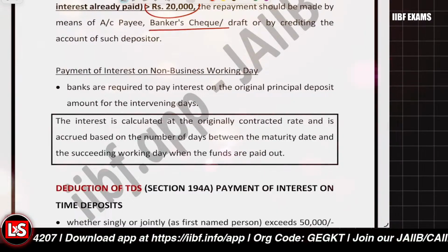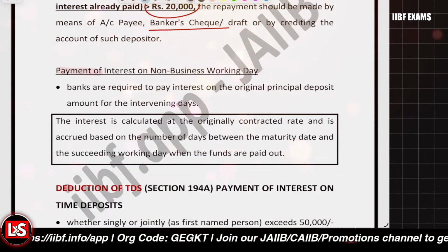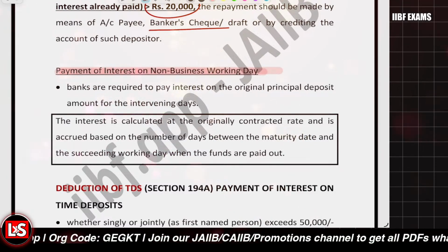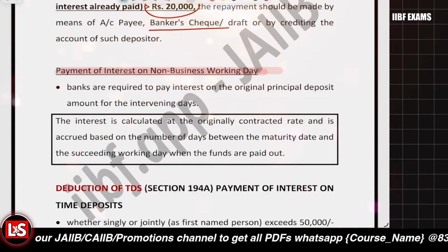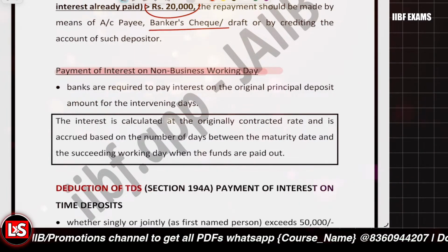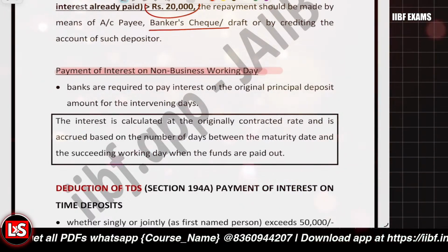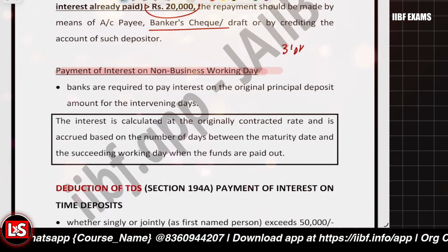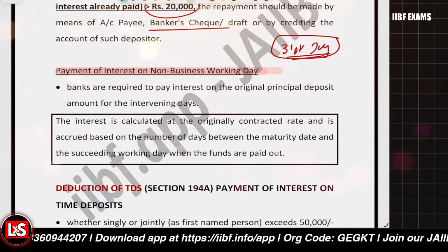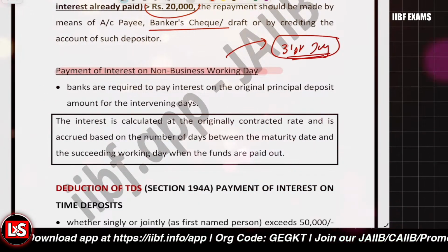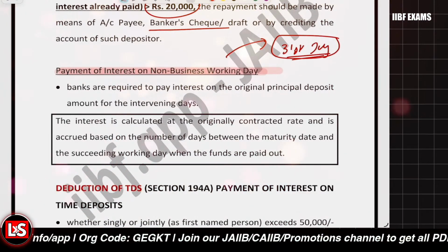Further, it's related to payment of interest on a non-business working day. Let's say the maturity date of the FDR is falling on some public holiday or bank holiday, a non-working day. Let's say maturity is on 31st of July and that's a holiday. Then the interest is to be paid at the original contracted rate.